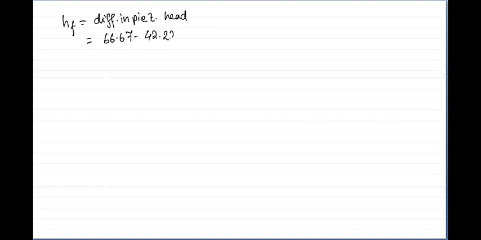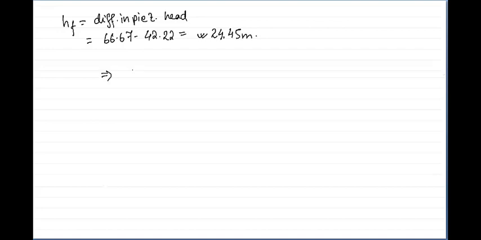Now we know the head loss, which is the difference in piezometric head: 66.67 minus 42.22. Calculate this value. It comes out to be 24.45, unit will be meter.